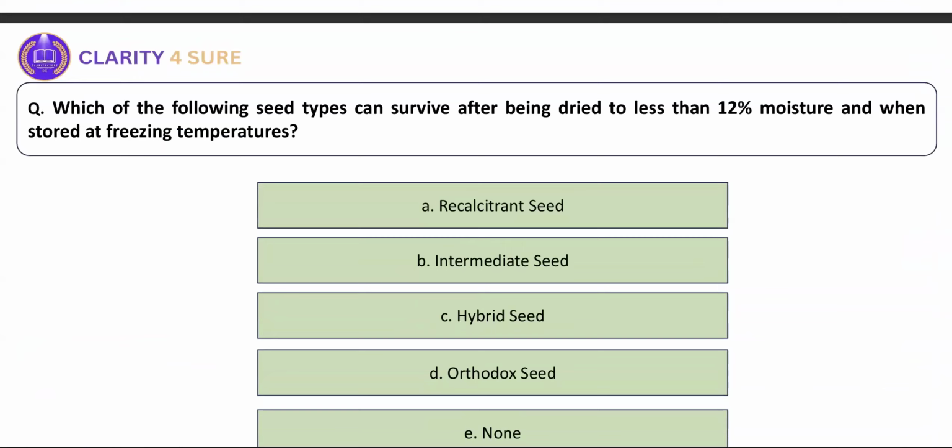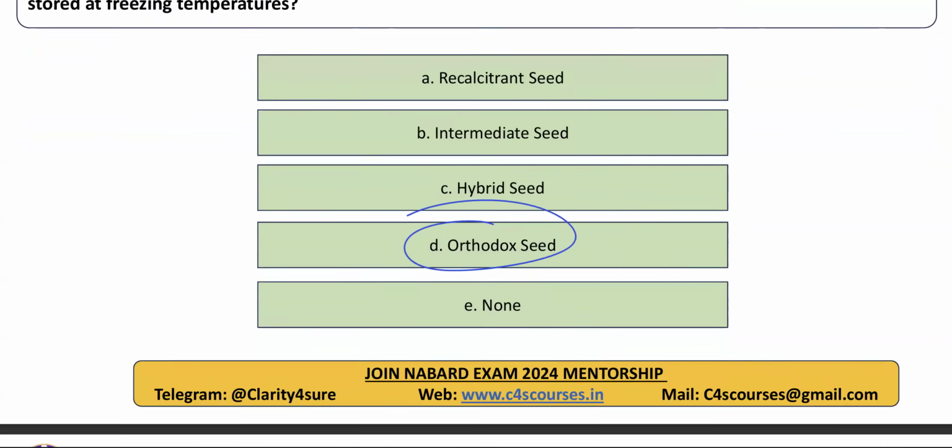Next, which of the following seed type can survive after being dried to less than 12% moisture when stored at freezing? अगर आप options पढ़ोगे उसी में से आपको आंसर मिल जाएगा. Extreme situation also it is surviving. That means the seed is your orthodox. Orthodox का मतलब ही होता है extreme situation में you are able to survive.